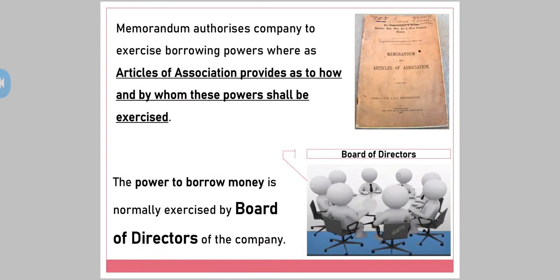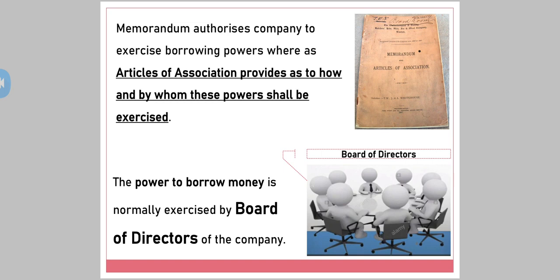Now see, the memorandum authorizes the company to exercise borrowing powers, right? The memorandum gives the permission to a company to borrow money, whereas the articles of association provide as to how and by whom these powers shall be exercised. Articles of association is the second most important document of the company, which deals with the internal management of the company. So yes, Articles of Association provide how and by whom. How, that is in which form the company is going to borrow money, and by whom, that is who has the powers to raise borrowed capital.